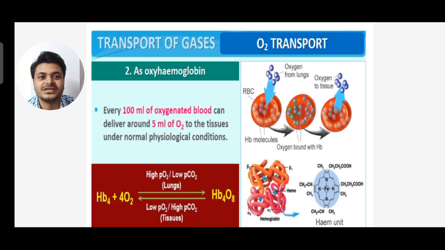Every 100 ml of oxygenated blood can deliver around 5 ml of oxygen to the tissue under normal physiological conditions. Again I repeat, every 100 ml of oxygenated blood can deliver around 5 ml of oxygen to the tissue under normal physiological conditions.